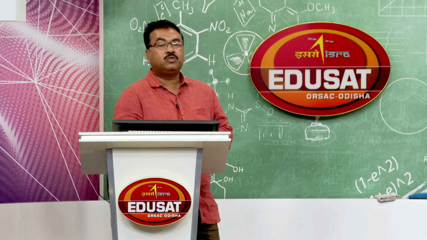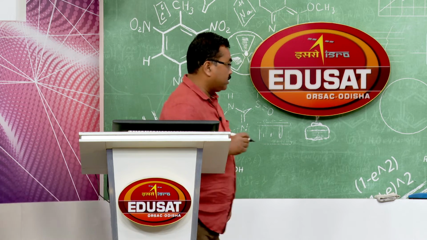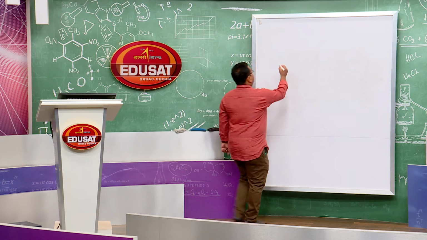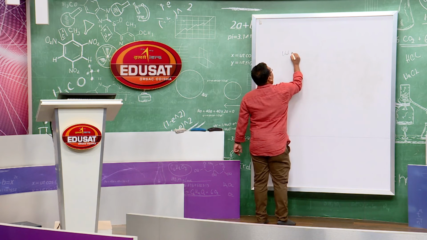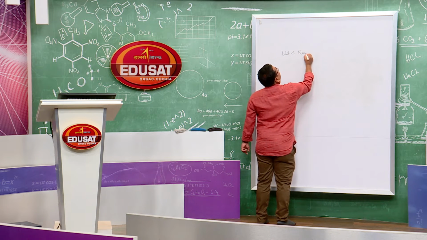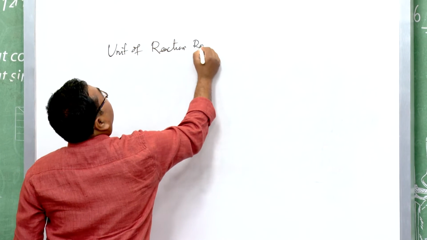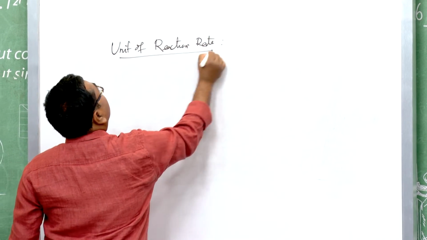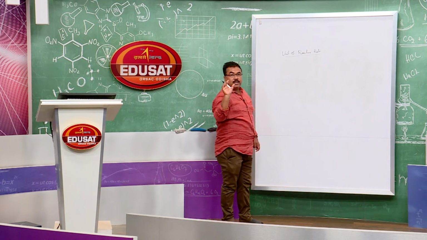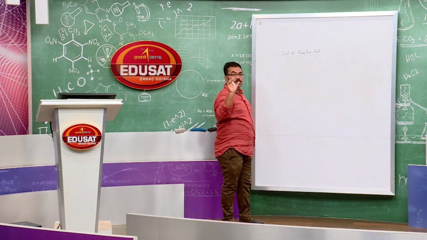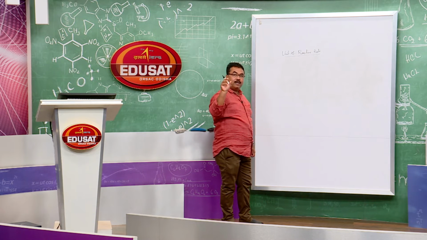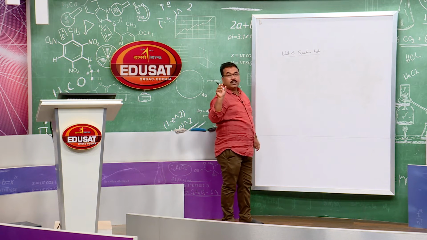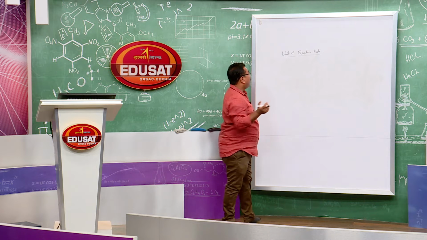Now we shall switch over to the units of reaction rate. It is very simple. Once you know the mathematical formula for the rate of reaction, you can evaluate the unit out of that.